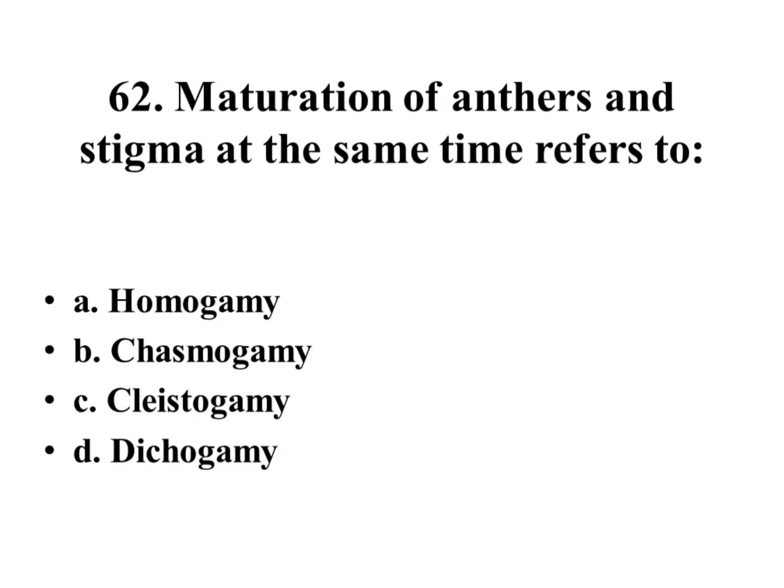Maturation of anthers and stigma at the same time refers to homogamy, chasmogamy, cleistogamy, dichogamy. Right answer is homogamy.